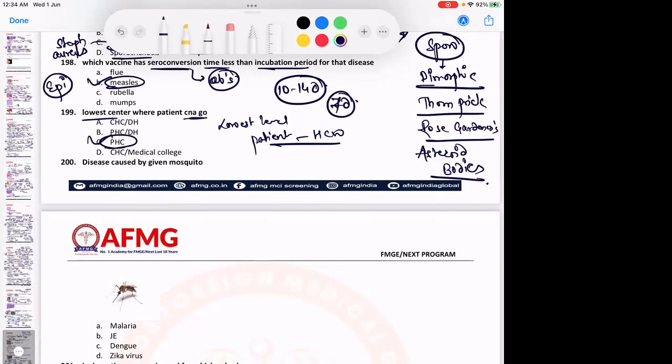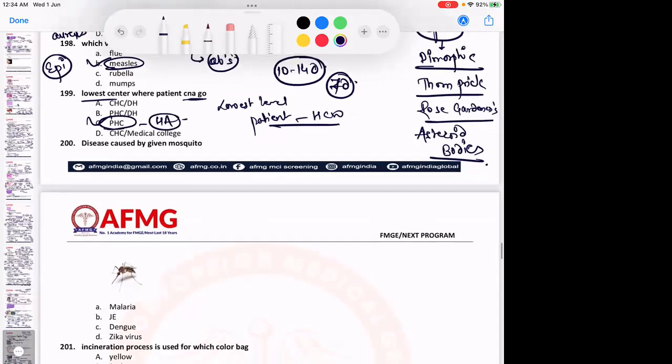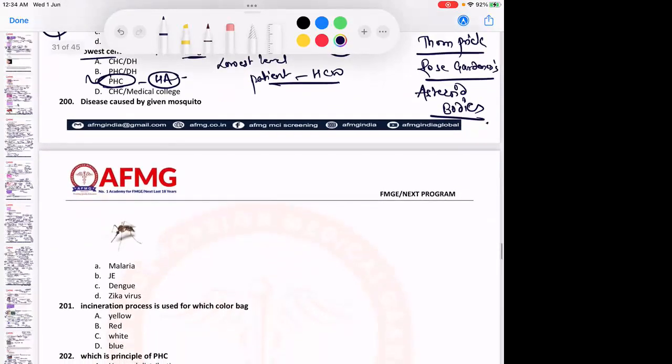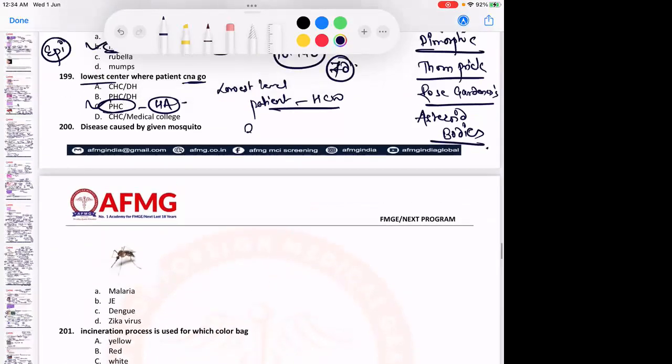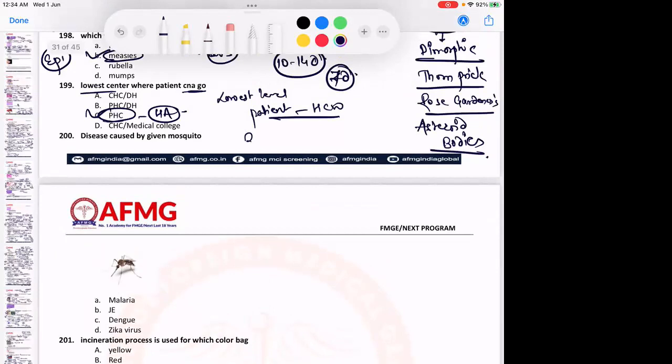The health worker located at PHC is the health assistant. Please remember, the primary level is either a PHC or a subcenter. Secondary level is usually a CHC, and tertiary level are medical colleges or district hospitals.